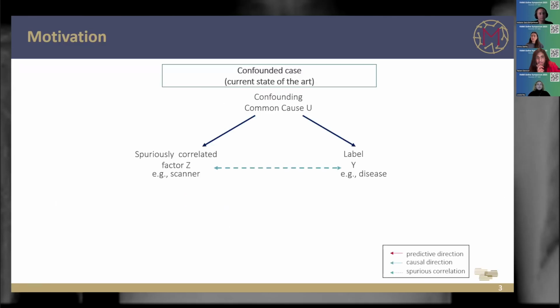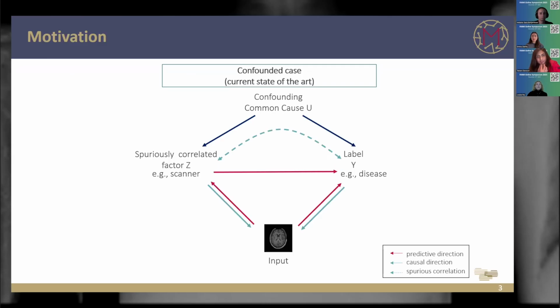However, this spurious correlation does not only exist if we merge cohorts. Even in one data set, we can have a spurious correlation if there's a common cause which creates a spurious correlation between a spuriously correlated factor, which could be the scanner as before, and another disease, for example. We don't want that, because we want our model to predict the ground truth label from an input image without being influenced by any other factor. If we rely on a spurious correlation, the prediction might be biased, or we could even make a wrong diagnosis.